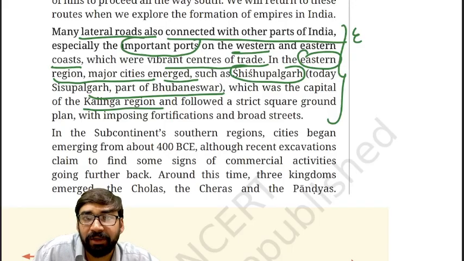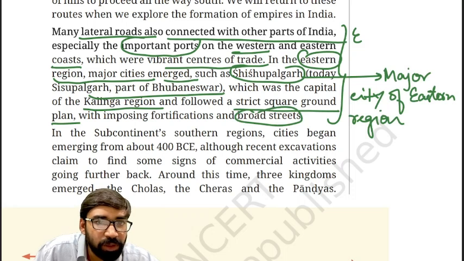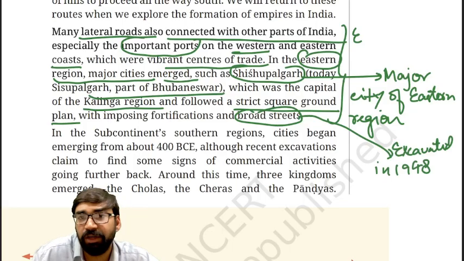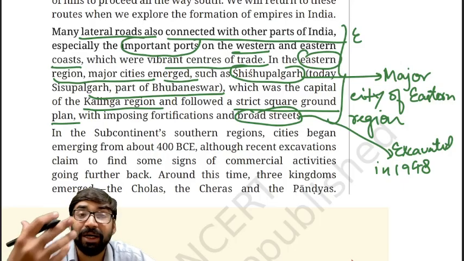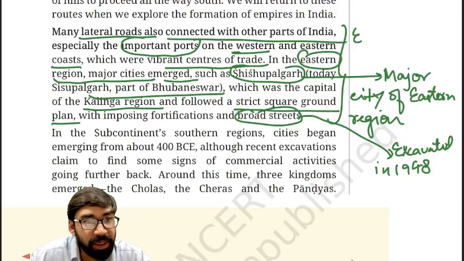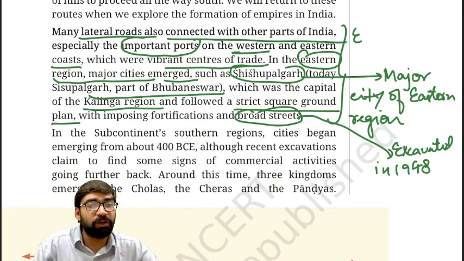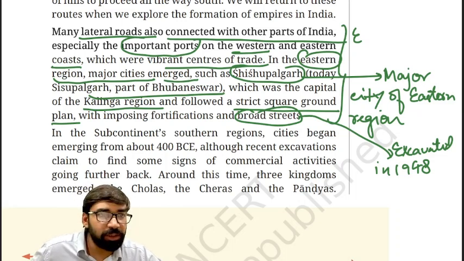When it was excavated, it was first excavated in 1948. Remember this thing, it was excavated in 1948. That means in 1948 we came to know about Shishupalgarh, that it used to be a great urban center in ancient India. Clear? So this city was created on the basis of a strict square ground plan, imposing fortifications are there, broad streets are there, then narrow gateways were also there to control. Fine? Okay.